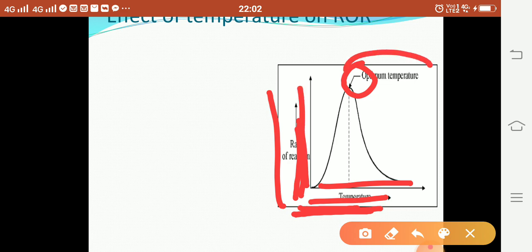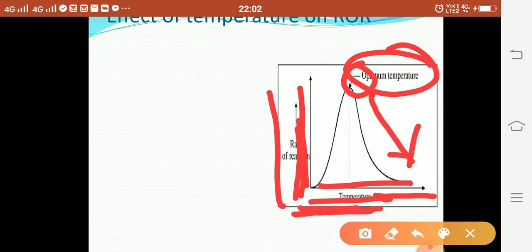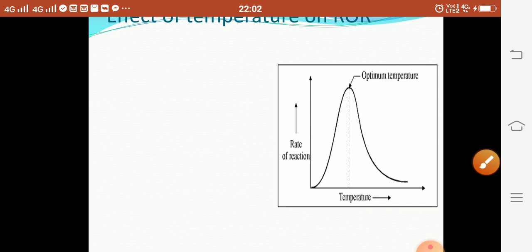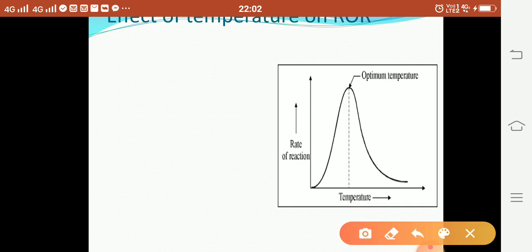But after the optimum temperature, if you increase the temperature further, the rate of reaction decreases, because enzyme is a protein, and after the optimum temperature it undergoes denaturation, and after denaturation the enzyme molecule becomes inactive.